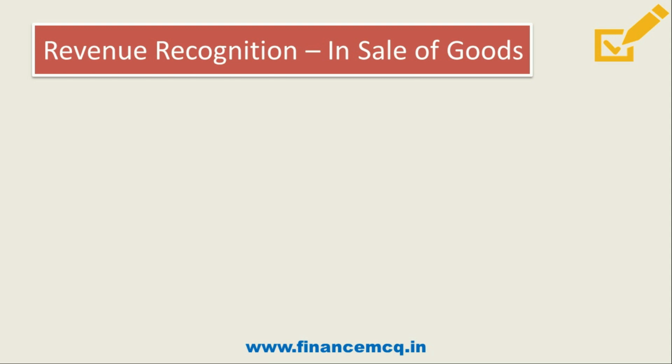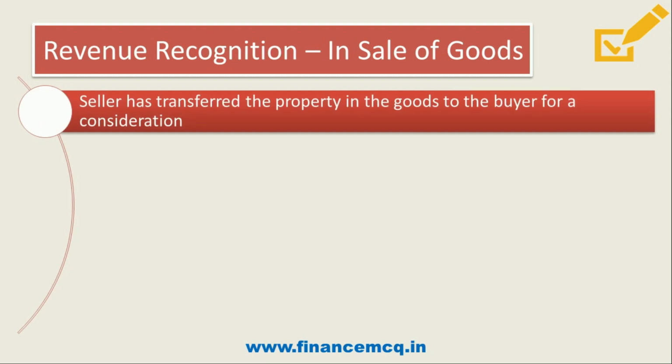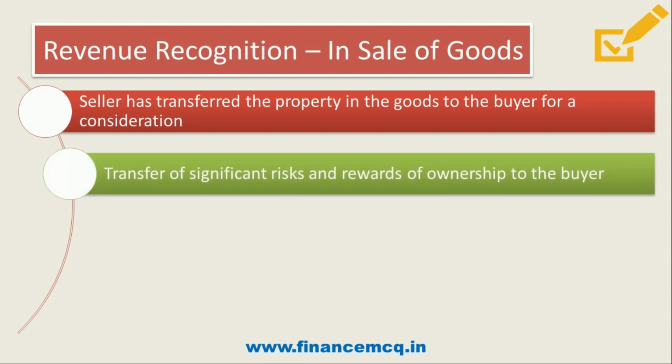Friends, now let's talk about how we will recognize revenue in case of sale of goods. When the seller has transferred the property in the goods to the buyer for a consideration, or the transfer of significant risk and reward of ownership has also been transferred to the buyer, in that case, revenue will be recognized.